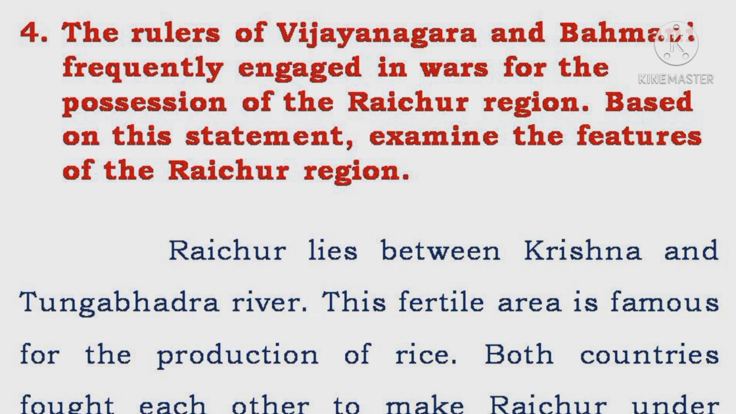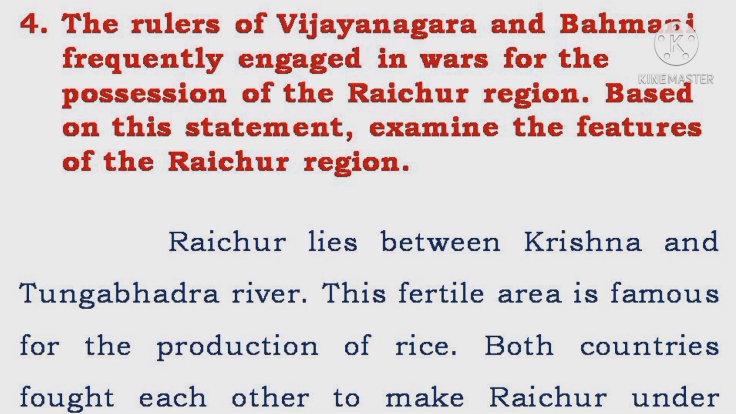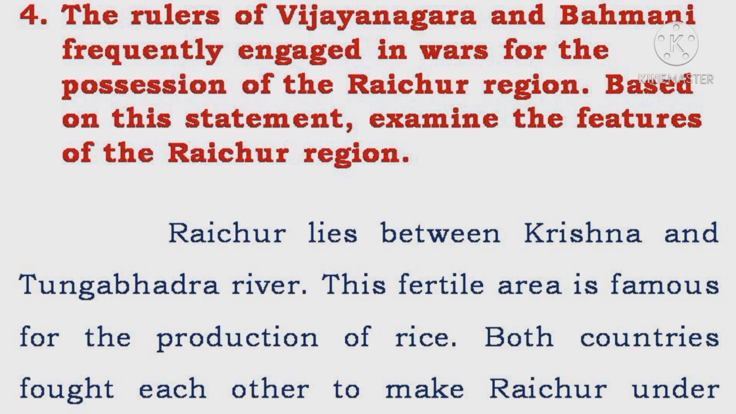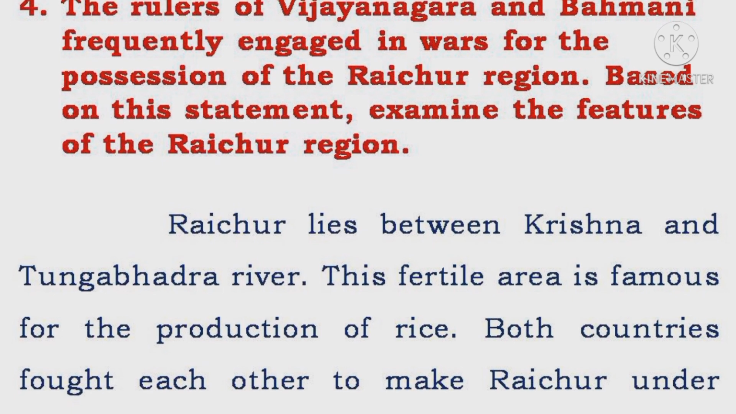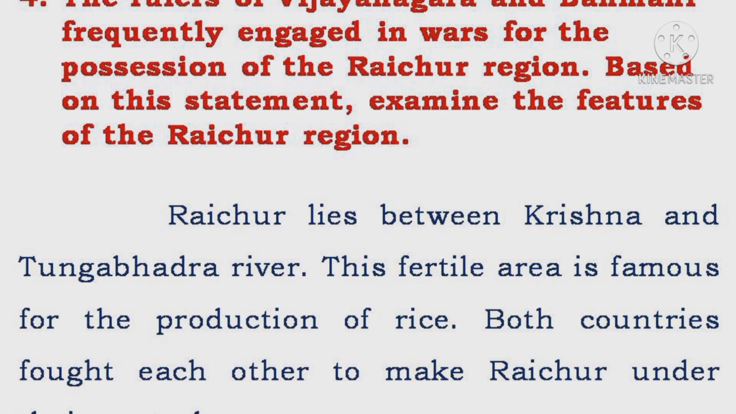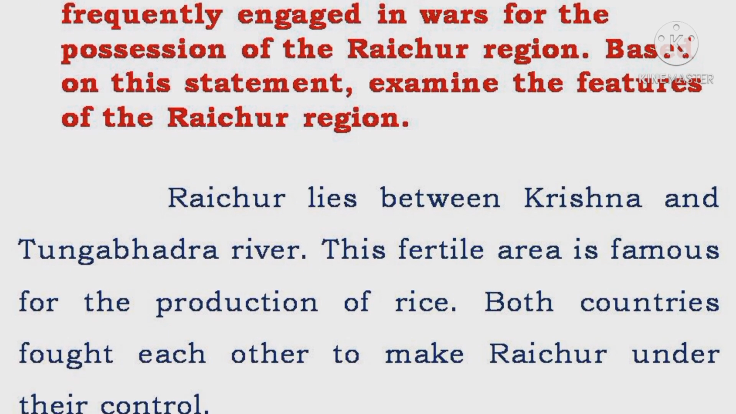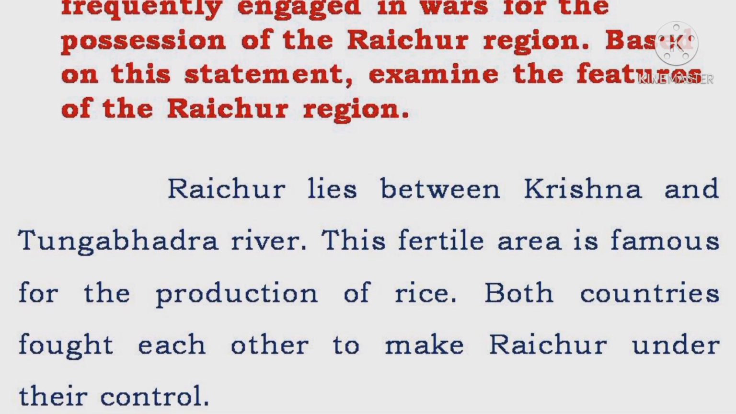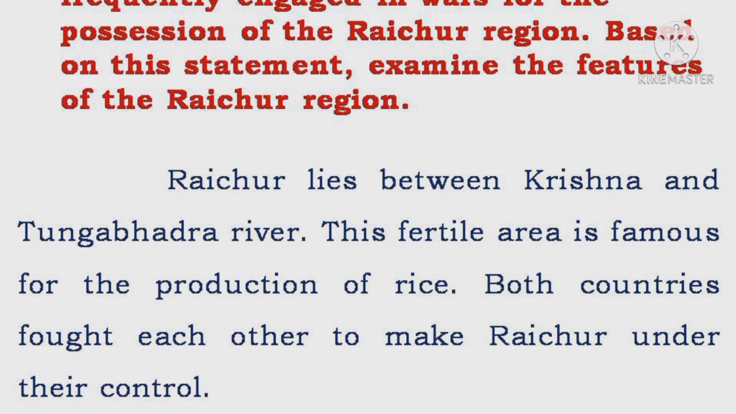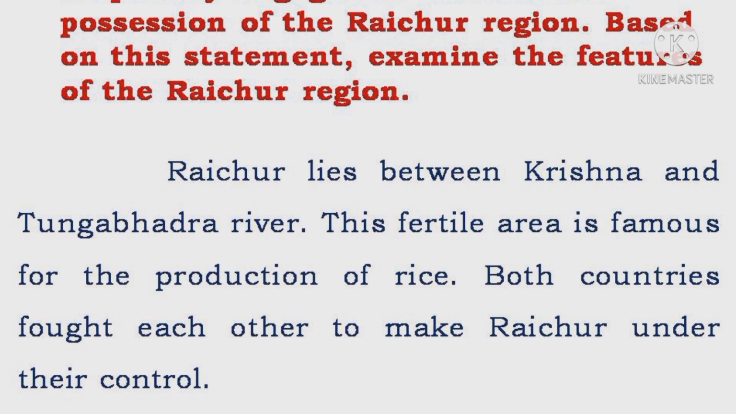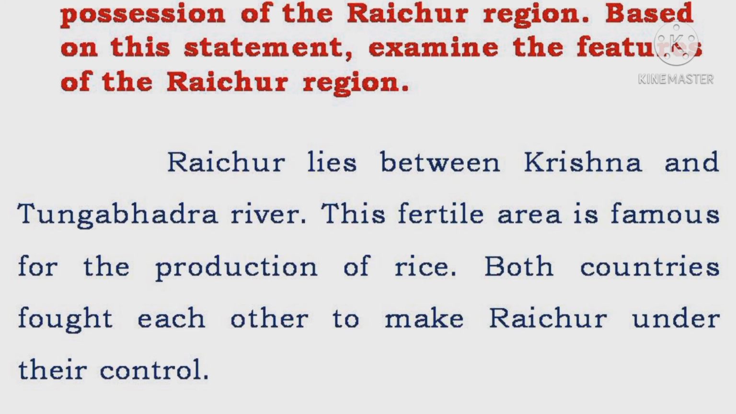4. The rulers of Vijayanagara and Bahmani frequently engaged in wars for the possession of the Raichur region. Based on this statement, examine the features of the Raichur region. Raichur lies between the Krishna and Tungabhadra rivers. This fertile area is famous for the production of rice. Both countries fought each other to make Raichur under their control.